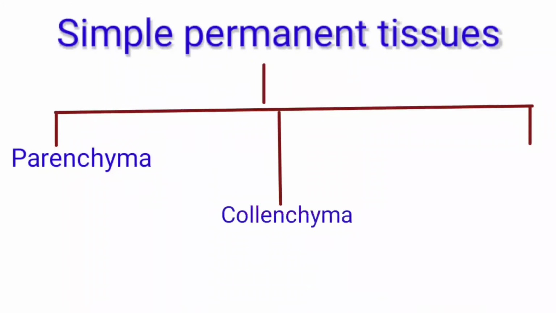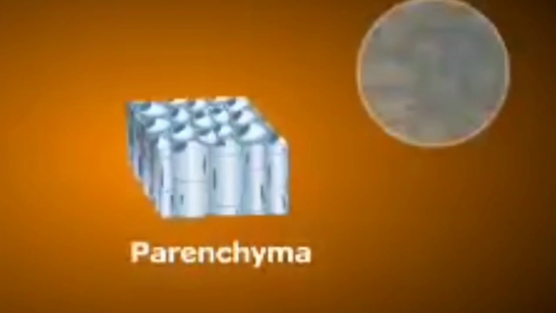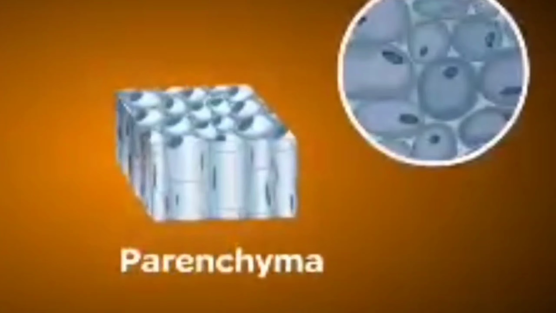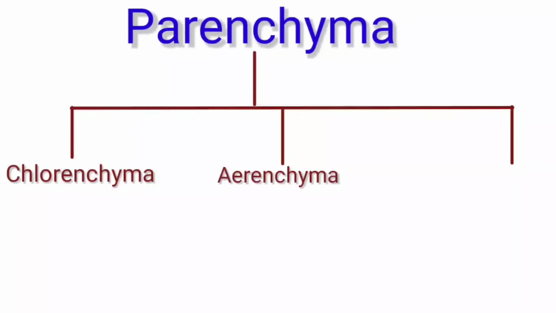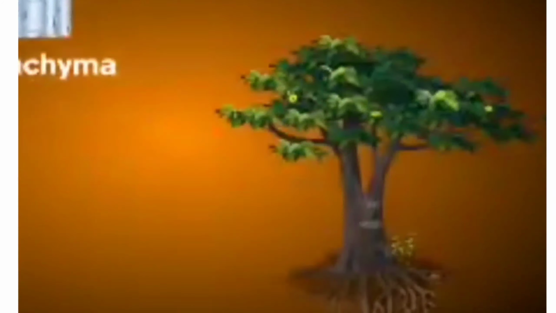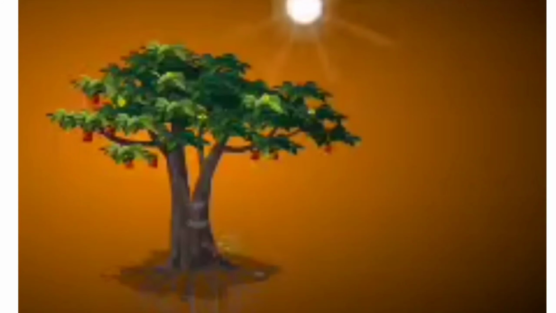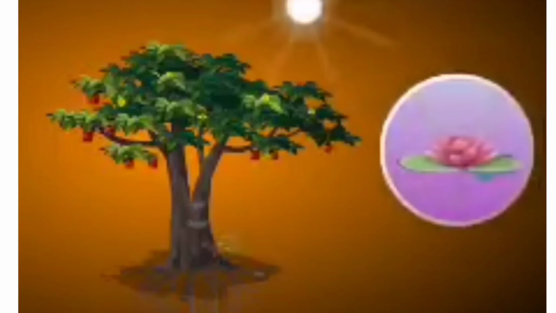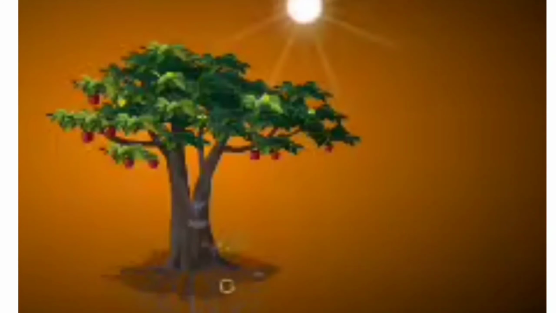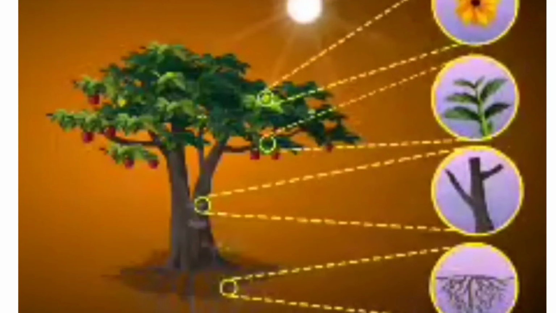Simple permanent tissues are further divided into three types on the basis of their function: the parenchyma, collenchyma and sclerenchyma. Parenchyma cells have a thin cell wall and extensive space between the cells. As per their function, they are further categorized into three types: chlorenchyma, aerenchyma and sclerenchyma. They help in photosynthesis, storage and help aquatic plants to float. They are composed of living cells found in roots, stem, leaves and flowers.